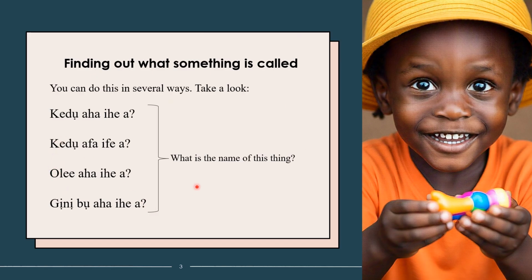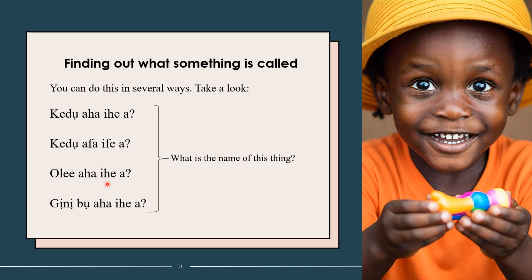Okay, so you can use the two phrases like I said before to form sentences, and the sentence is used to find out what something is called. So let's look at this. Now look at these sentences. All these sentences you are seeing, four of them, they mean one and the same thing. The only difference is dialect.